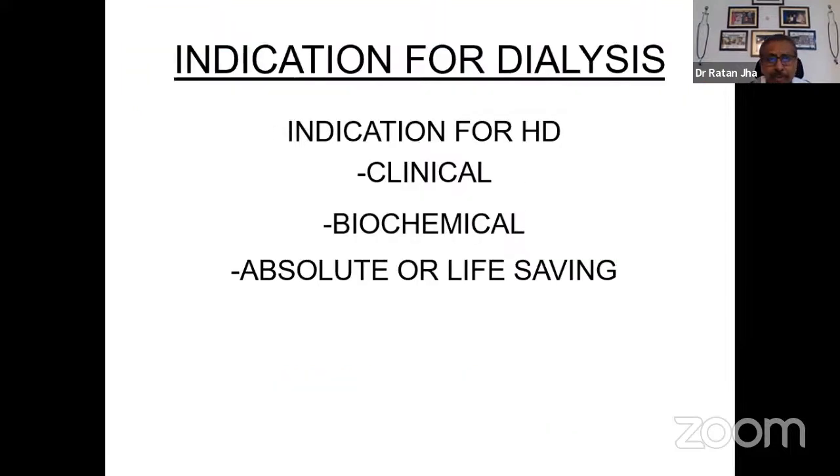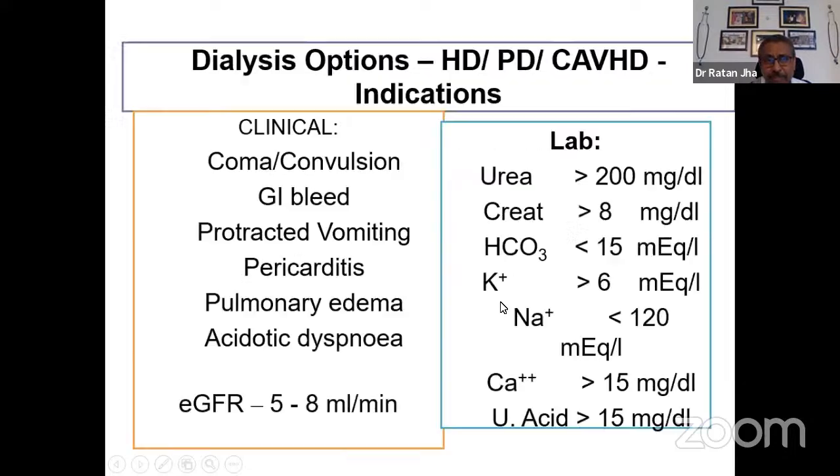The indication of any form of dialysis is either based on clinical symptoms and signs, or based on the biochemical report, which suggests to support the clinical sign as uremia, or it could be an absolute indication for dialysis, which could be life-saving, like a patient having severe pulmonary edema, or a patient who has severe hyperkalemia not responding to medical treatment.